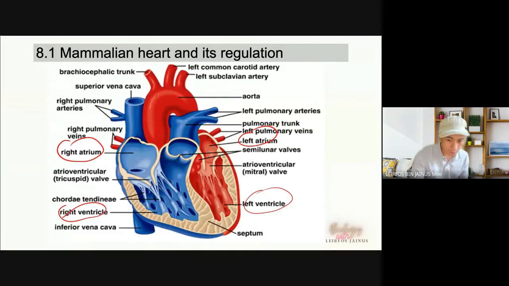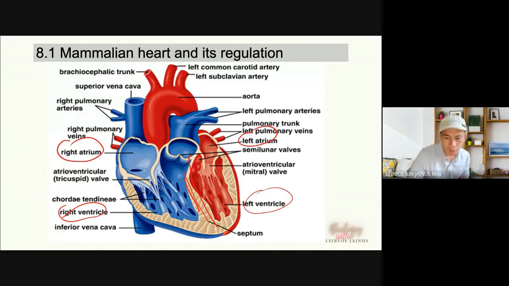The left and right parts of the heart are separated by a wall that we call septum. The septum will separate the left atrium and left ventricle from the right atrium and right ventricle, the 2 compartments of the heart, left and right.